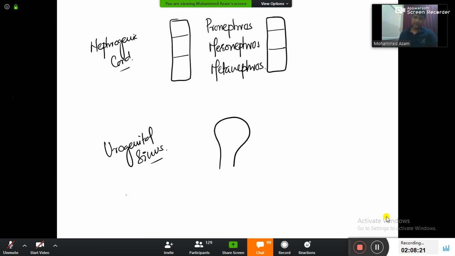Now what is going to happen here? There is a duct coming from the mesonephros part, and that duct is coming and joining here. What will be the name of this duct? Obviously, the mesonephric duct.